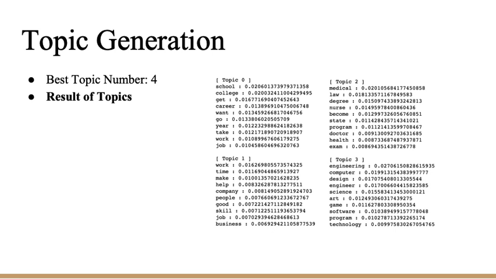Topic 0 is concentrated on how students wisely pick colleges for career goals. Topic 1 represents how to better perform in the workplace. Topic 2 indicates how to successfully achieve a professional degree in service areas. And topic 3 shows how to obtain a degree in the sciences like computer science, engineering, and so on. This result also includes the distribution of words for each topic.